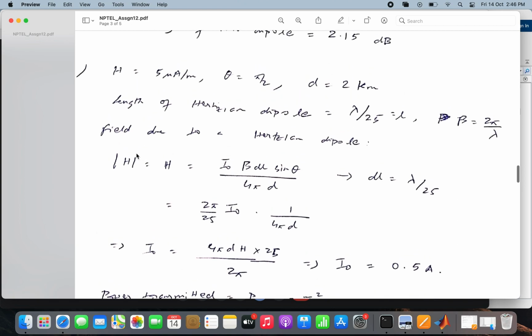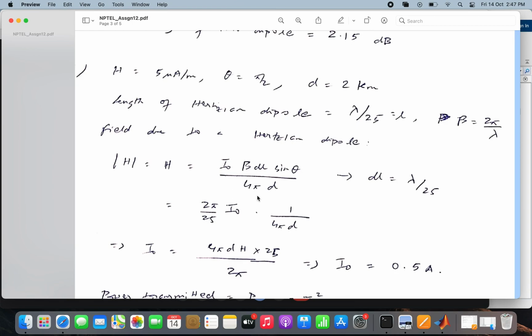So the formula for a magnetic field due to a Hertzian dipole at a distance d from it at an angle theta is given by this: I0 into beta dl sine theta by 4 pi d, where beta is 2 pi by lambda. Dl is the length of the dipole, which here is the length of the antenna, which is lambda by 25. Theta is the angle of the position where we have to calculate the magnetic field with respect to the antenna. Here theta is pi by 2, and d is the distance of the position from the antenna. Okay, so I have all my values known over here.